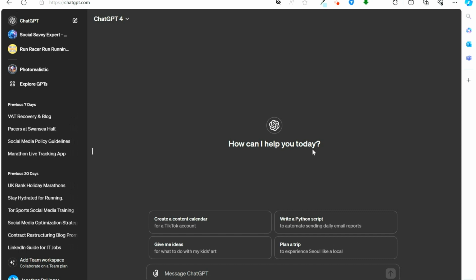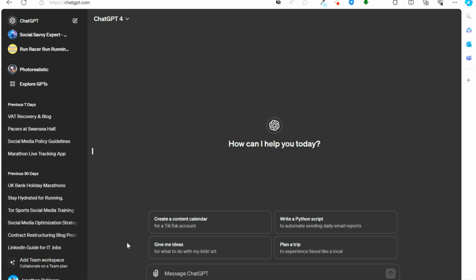So there are a couple of requirements for this. First of all, you do need ChatGPT Plus, which gives you access to ChatGPT 4. And for the second version of the memory capability, which is called Memory or Memorize, you do need a VPN because you do need access to the ChatGPT version in the States. Obviously, if you're in the States, then that's absolutely fine. So I'm just going to demonstrate both of these memory capabilities for you now.